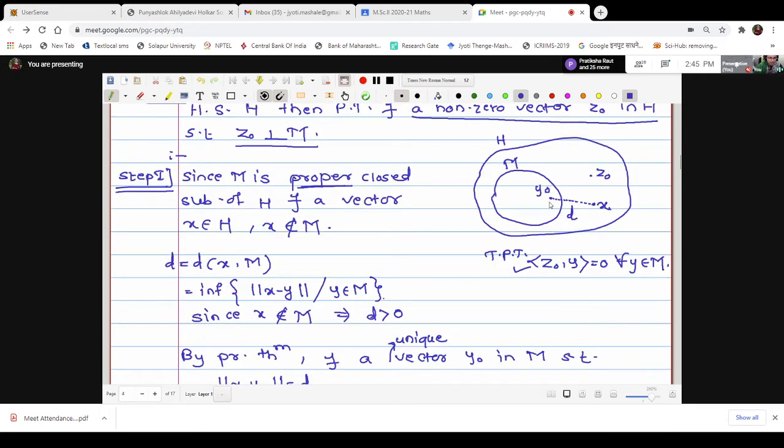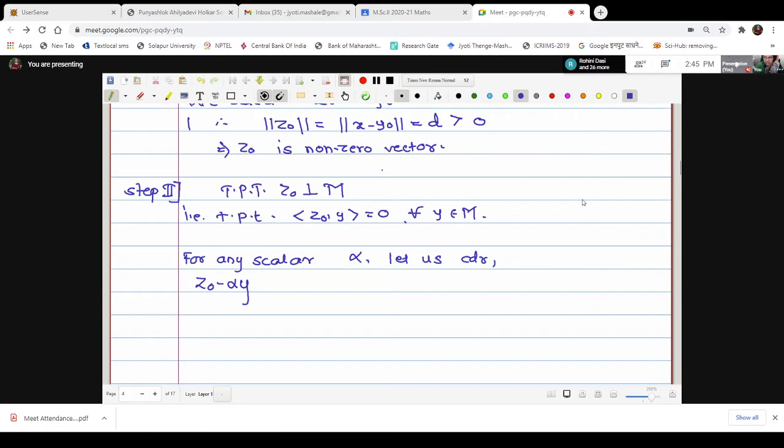X is here, Y0 is here, Z0 is here, and Y we are calling an arbitrary vector in M. And now here we are writing Z0 minus alpha Y. What will be Z0 minus alpha Y? Z0 is X minus Y0, so it is X minus Y0 minus alpha Y.